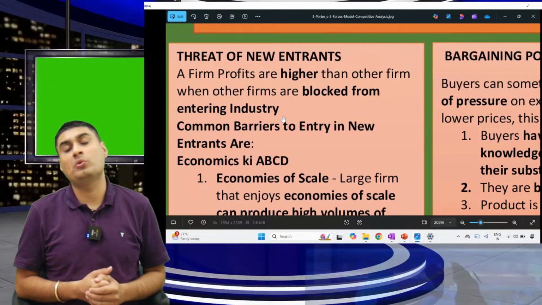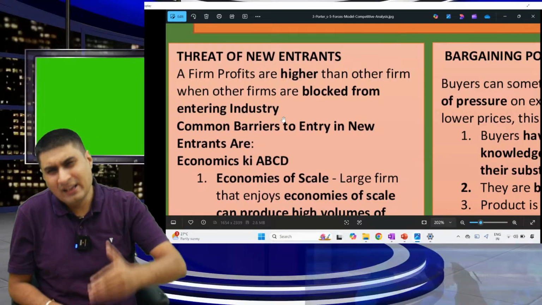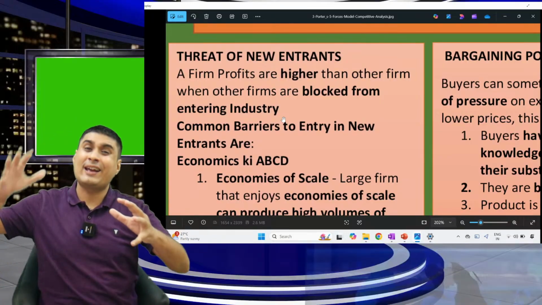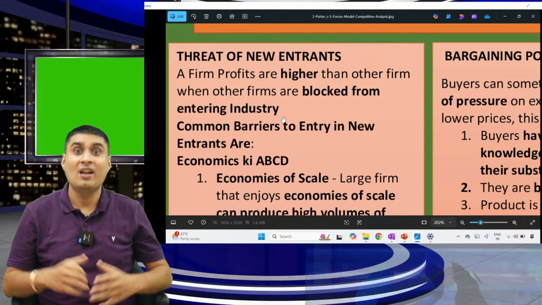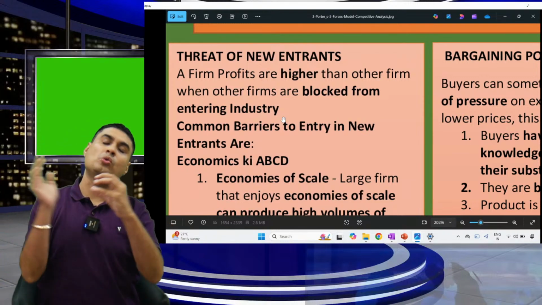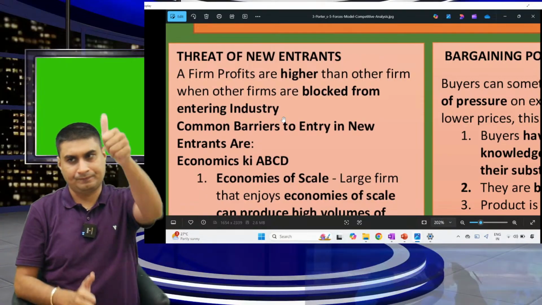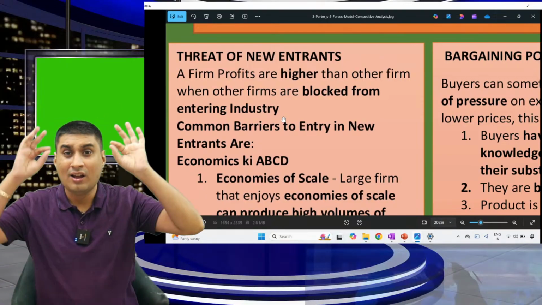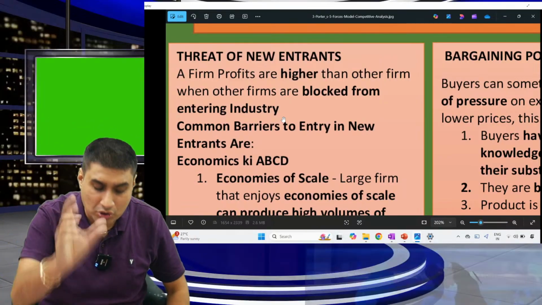What are the barriers to new entrants? What are common barriers that don't let new people come? In some businesses, new people cannot come at all. Those are the best businesses in life. Are you clear? What are the common barriers to new entrants? What are the barriers that don't let new people come? Understood the question? It is asked many times. What are the barriers to new entrants?